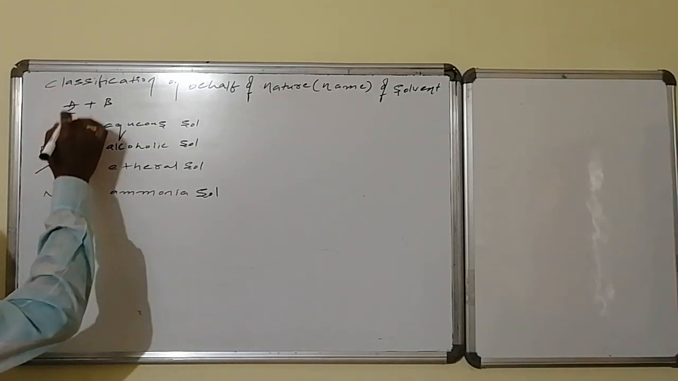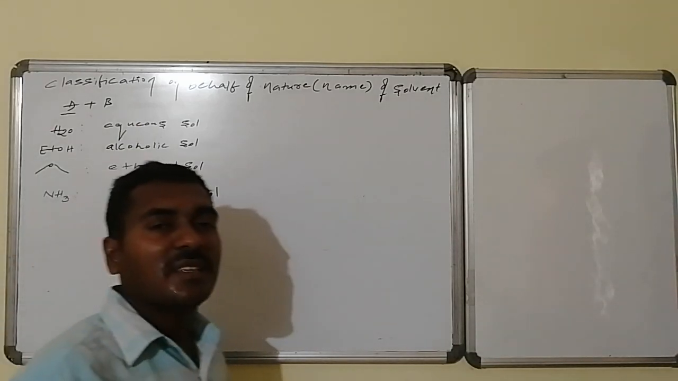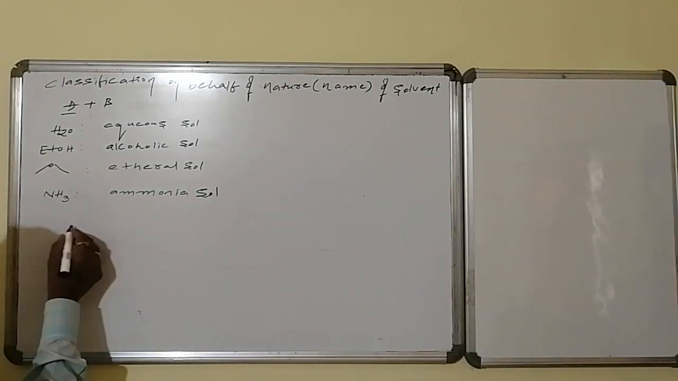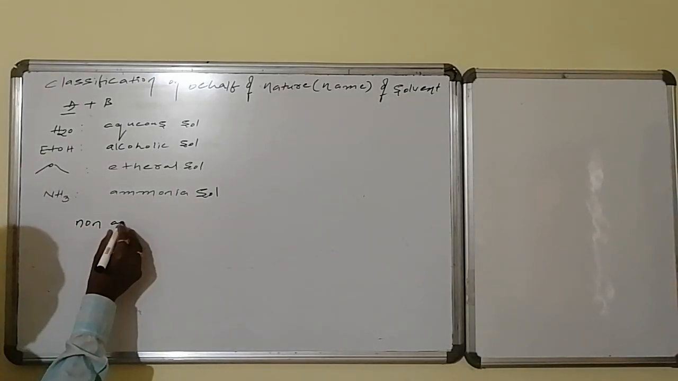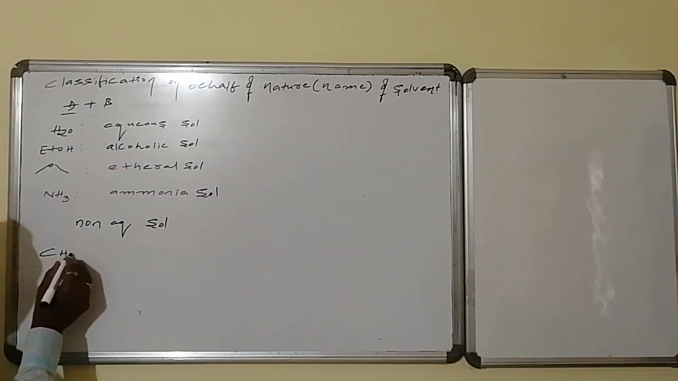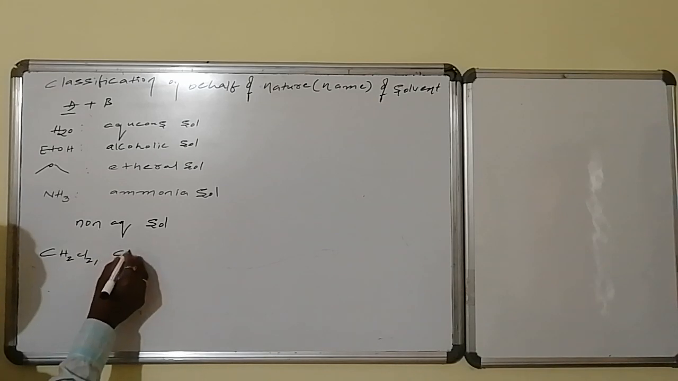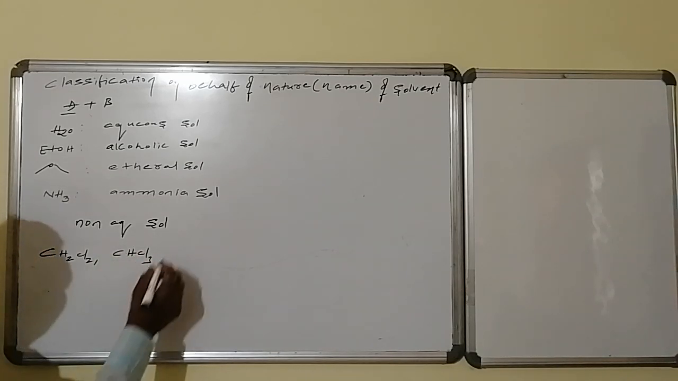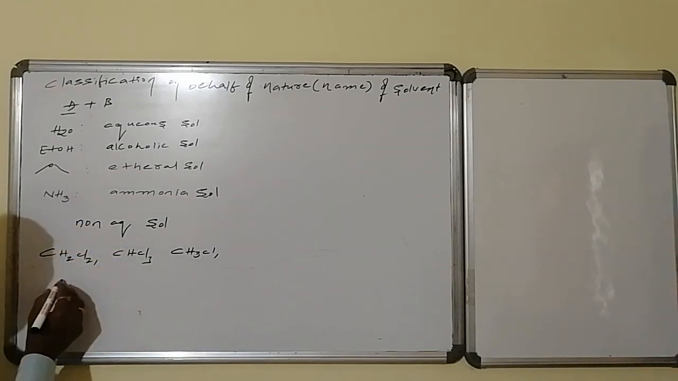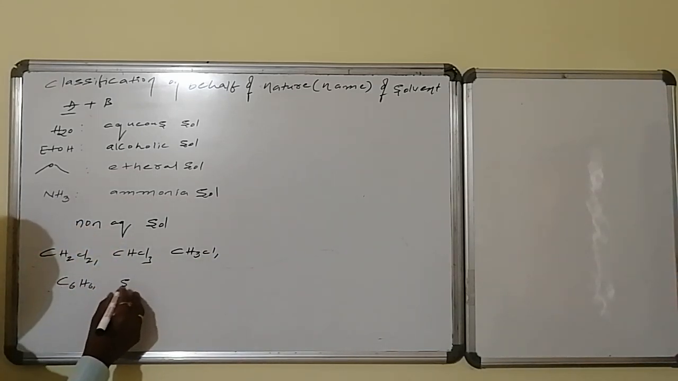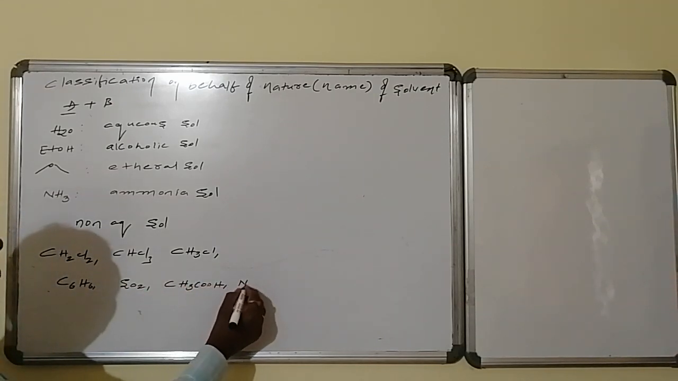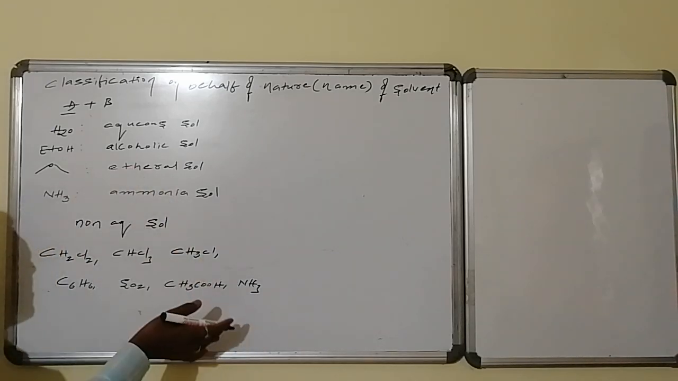Suppose, except water, some other substances are taken as solvents, then all of those are known as non-aqueous solutions. What is meant by non-aqueous solutions? The solvent may be DCM, dichloromethane. The solvent may be trichloromethane, methyl chloride, benzene, sulfur dioxide, acetic acid, or ammonia. Yes, these are all non-aqueous solutions.